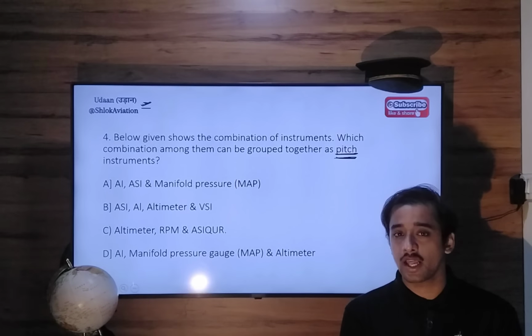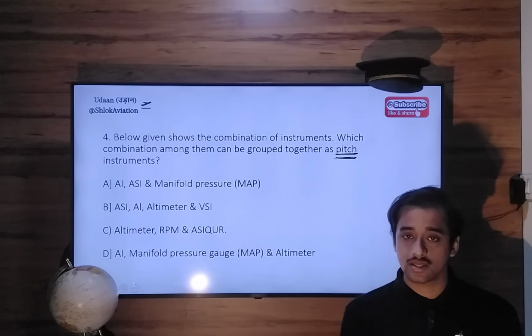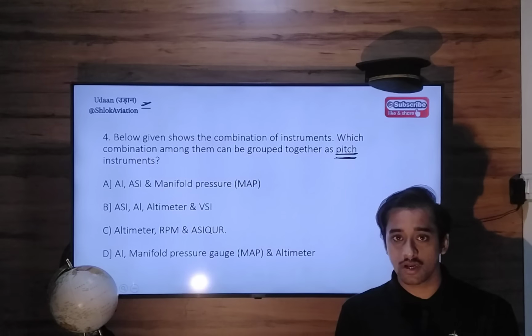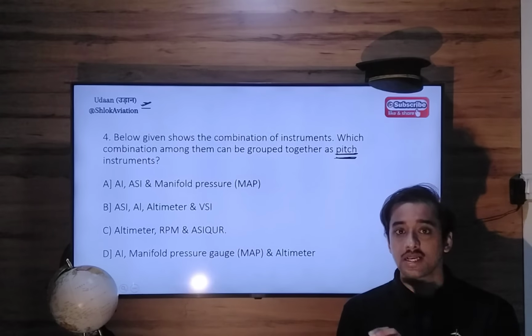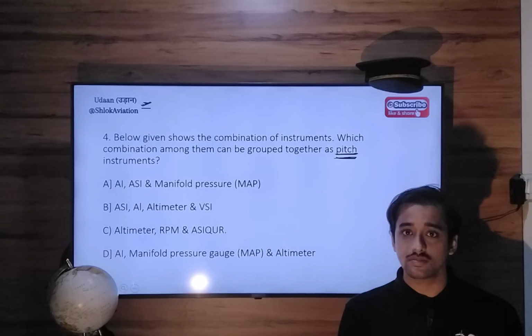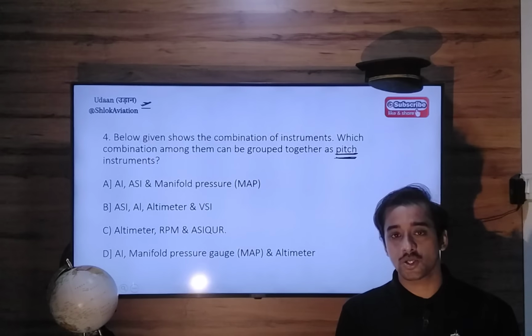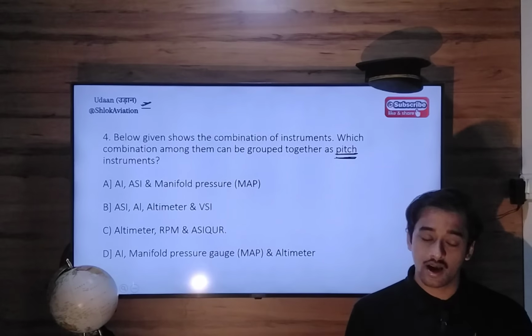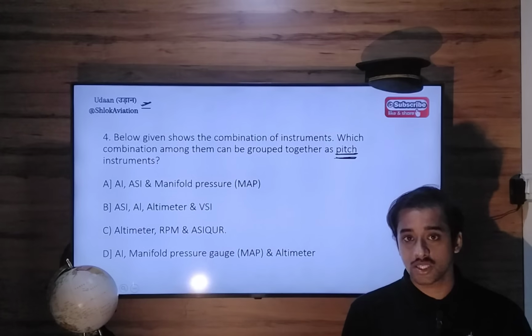In the initial chapters of that book, I remember, there is a good detailed table in which they have grouped together pitch instruments, primary and secondary, and banking instruments, primary and secondary, and so on. Then there are engine instruments for monitoring engine parameters, and for those also there are primary and secondary instruments. Now in this question we are asked to identify pitch instruments.